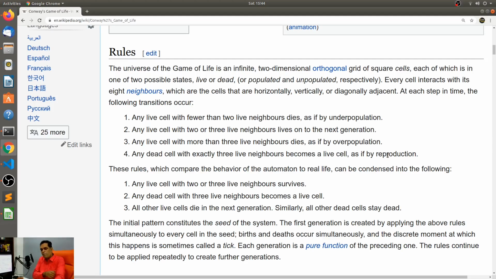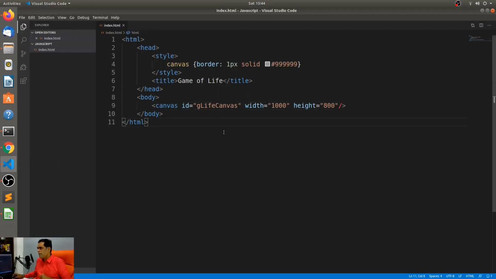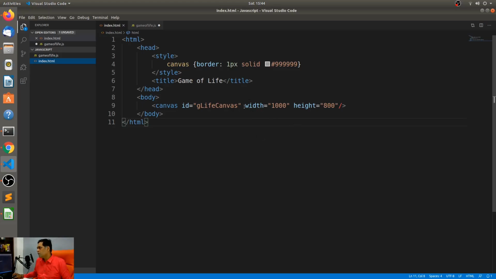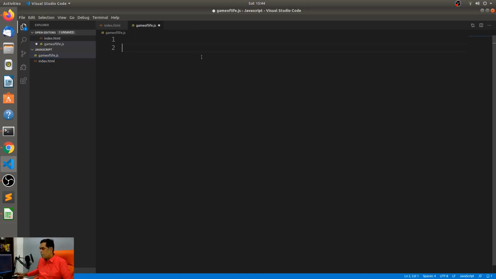So the first task that we have is to essentially make a grid. Let's make a grid. To do that, first I'll have to create the JavaScript file. I'll create a new file and call it gameoflife.js. We already know what the length and the height are supposed to be, so we'll create the width and the height as constants within the Game of Life.